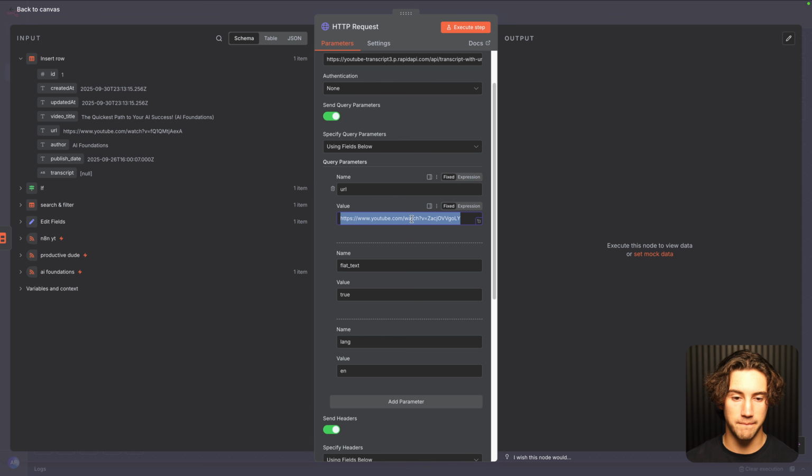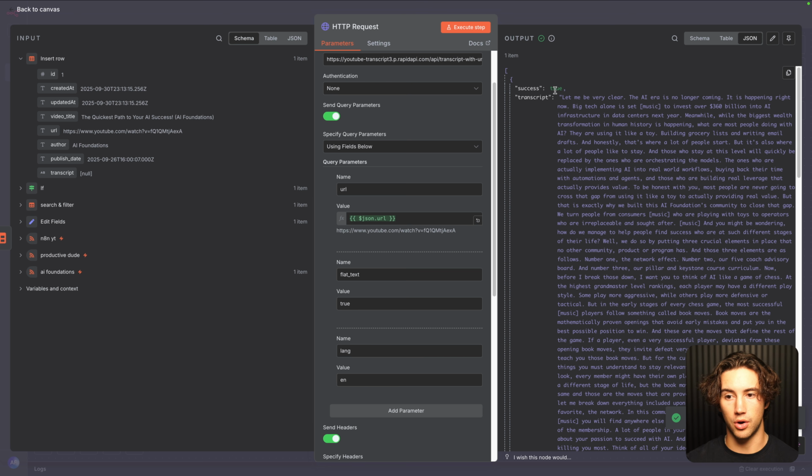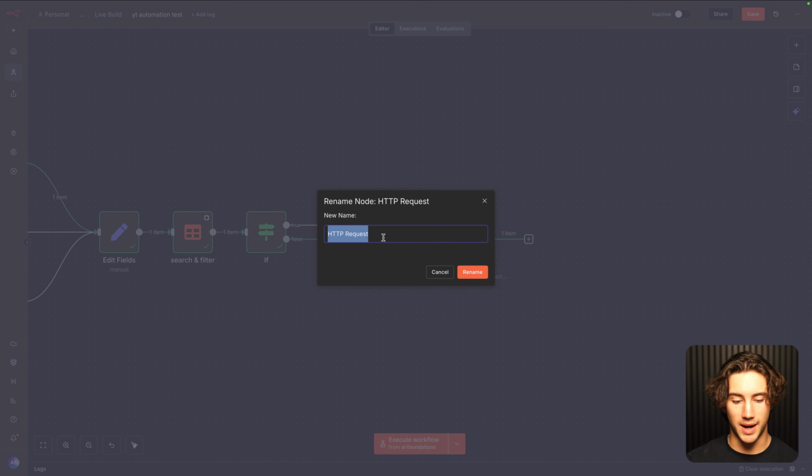So in order to do that, I'll just delete out that predefined value it had, and I'll make this an expression and drag in our video URL from the insert row node. I'll drag that in, and now if I hit execute step, in a couple of seconds, the YouTube transcript will be all ready for us. So this is from my most recent video. And so we could rename that module if we want to, like get transcript.